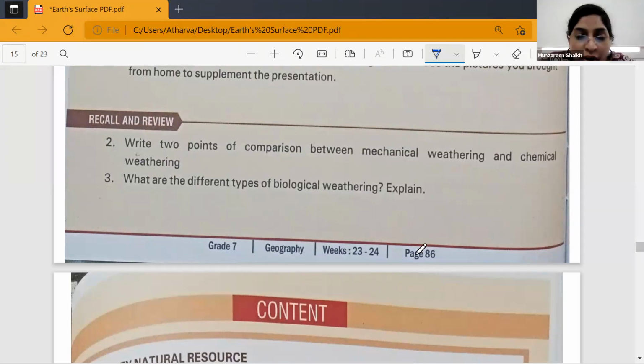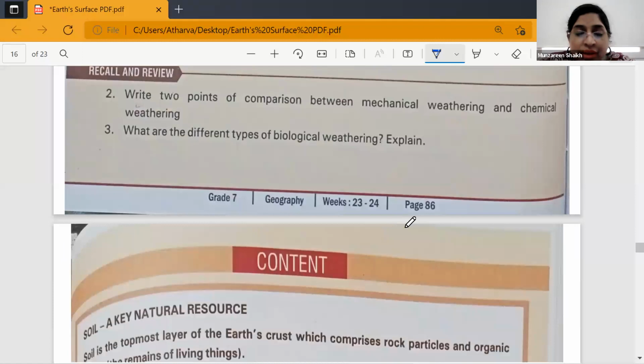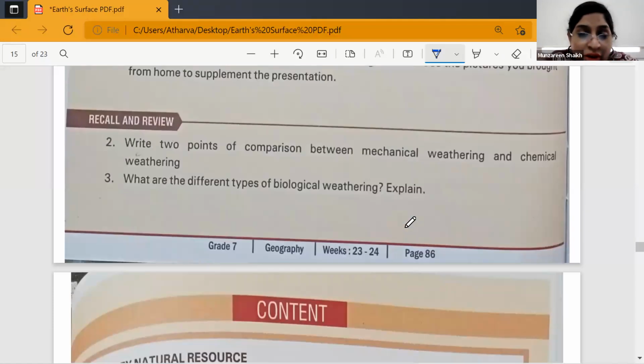Okay. Now, what are the different types of biological weathering? Can you just tell me what are the different types of biological weathering? We did that. Yes. Plants, Sydney?